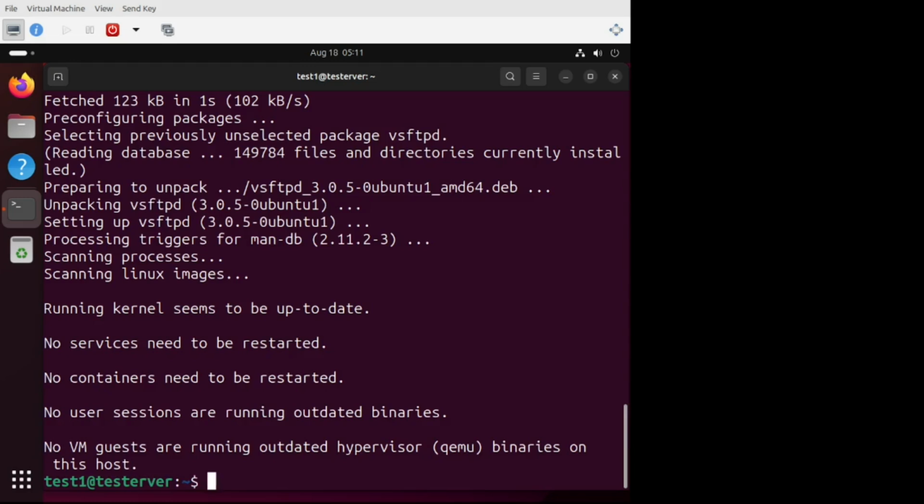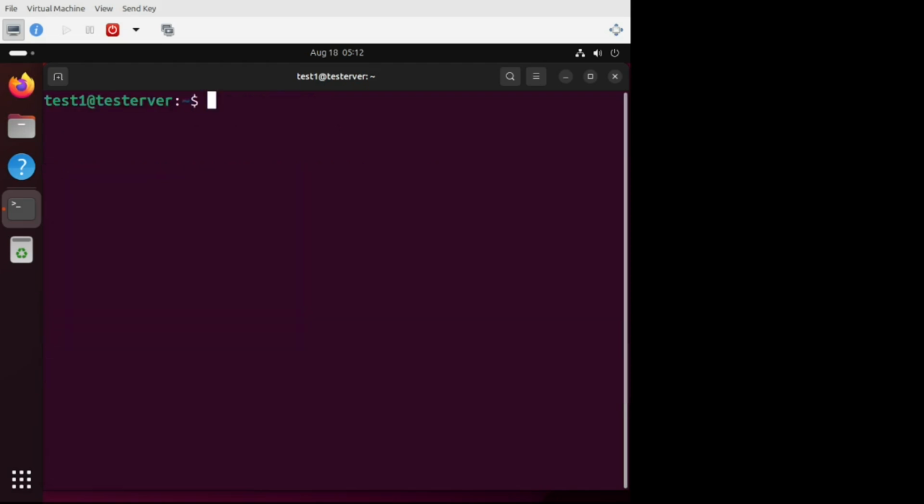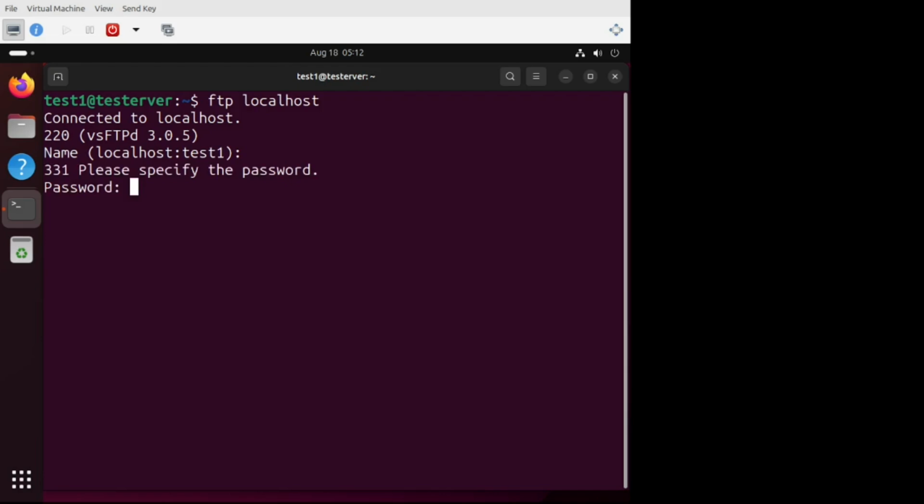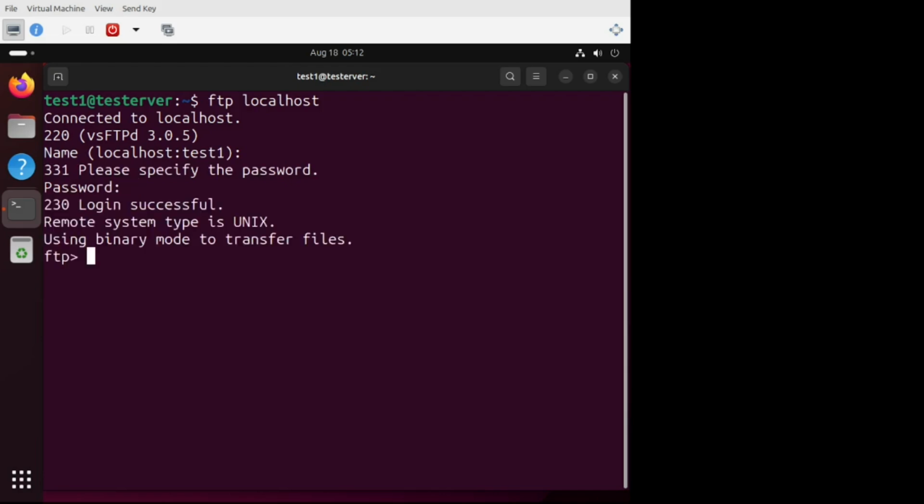Now I can do FTP to localhost. I am sure you are aware of what the localhost is. Localhost is the machine on which you are currently physically logged in. So that is the localhost. We'll say ftp localhost. Username is test1. Password I have given. It says login successful. So FTP server has also started working on this system. Let's say quit from this.